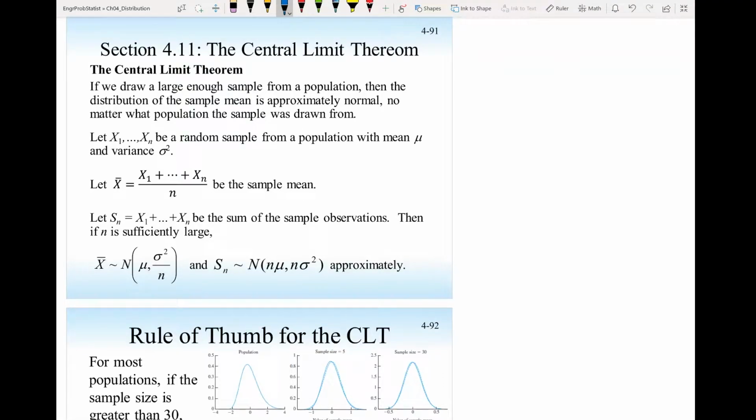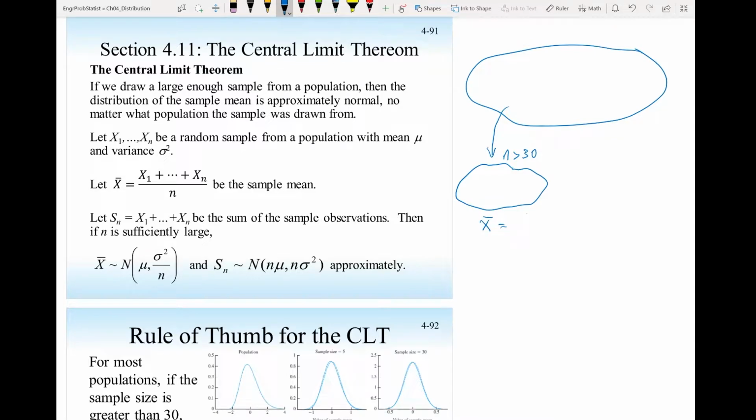Hello everyone. The central limit theorem is the most important theorem in probability and statistics. Basically it says if you have any population, it doesn't matter what the probability distribution is. It could be exponential, gamma, Poisson, binomial, and you take a large sample of size n, usually by rule of thumb n larger than 30. Then the sample mean x bar, which is x1 plus x2 plus xn,